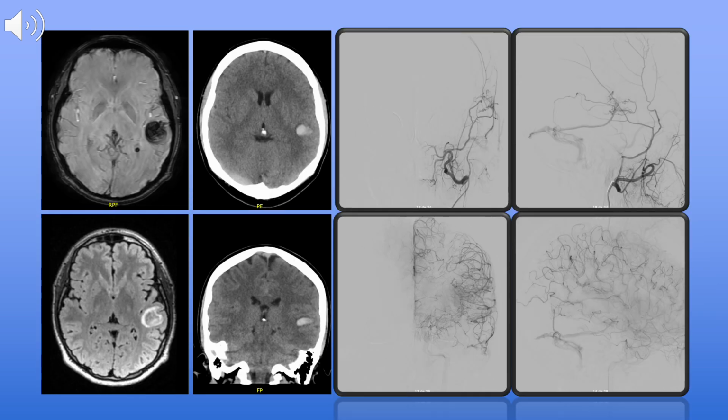Our case today is for a 30-year-old male who presented with a sudden, severe headache. Neuroimaging showed left temporal hematoma. DSA showed dural AV left temporal fistula Cognard 4 to the vein of Labbé.